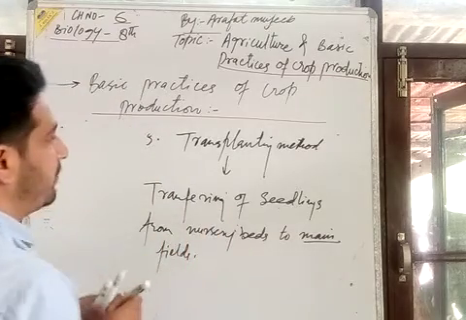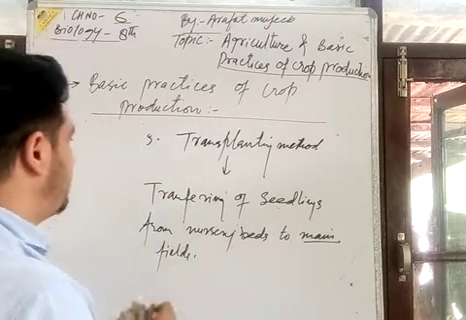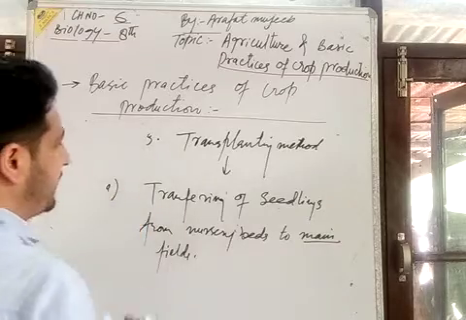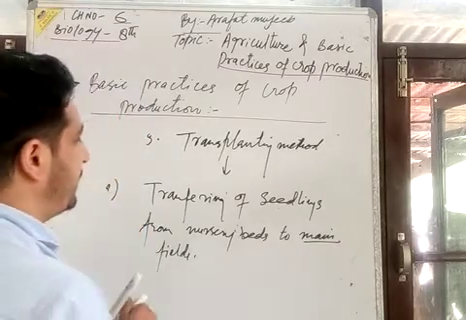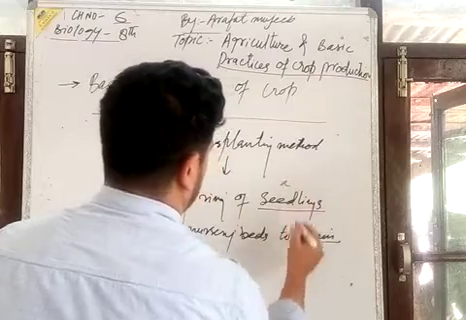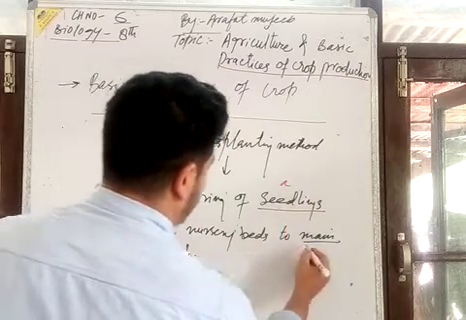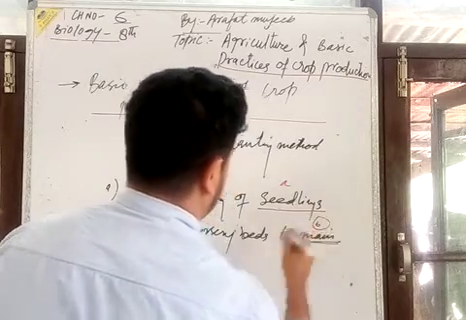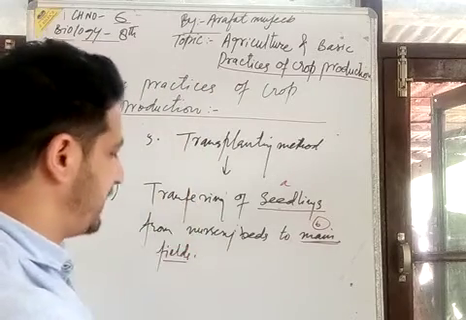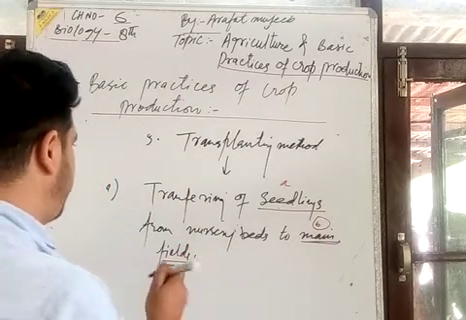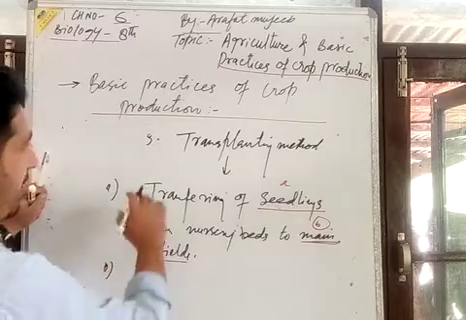This method we call the transplanting method. It is simply the transfer of the seedlings to the main field. Here, at point B, I would like to mention: this is the A part. Now the B part is why